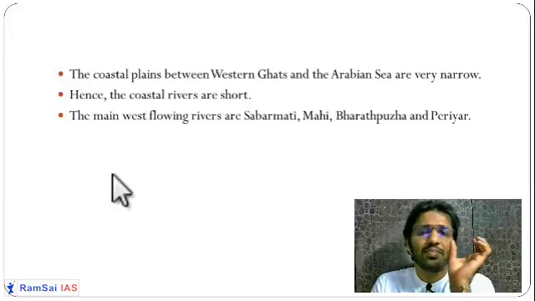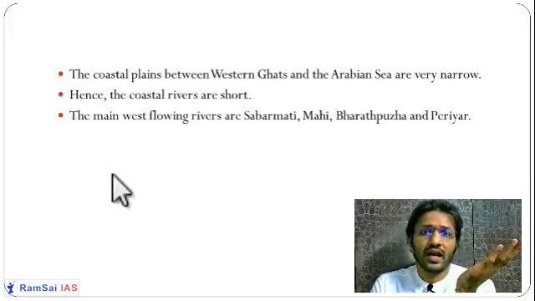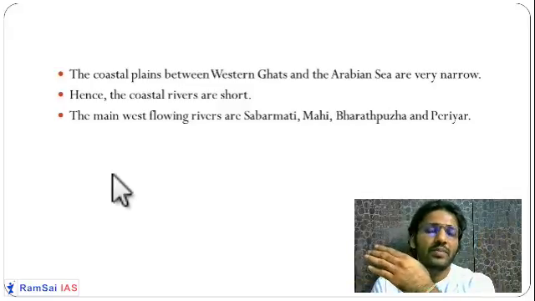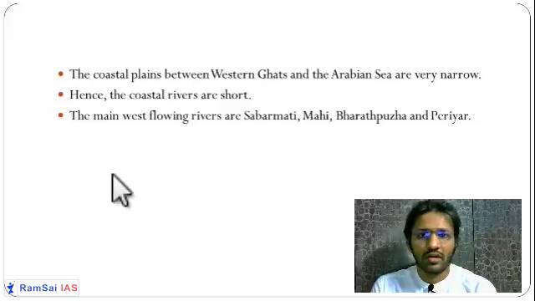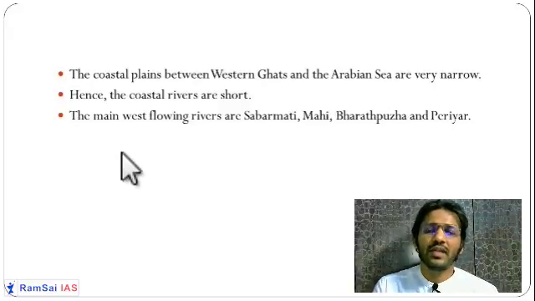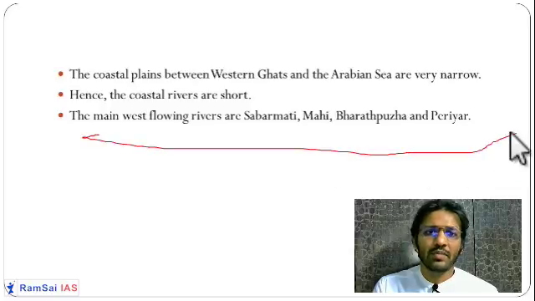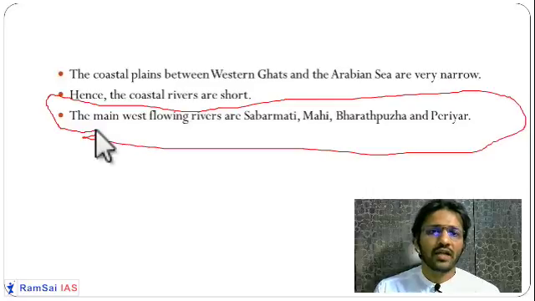But these peninsular rivers are very short rivers because they originate in the Western Ghats and directly meet the Arabian Sea, which is very close to the Western Ghats. So their length is very short compared to the Himalayan rivers. So there are west flowing rivers except Narmada and Tapi, like Sabarmati, Mahi, Bharatpuzha, Periyar. These are some of the west flowing rivers.